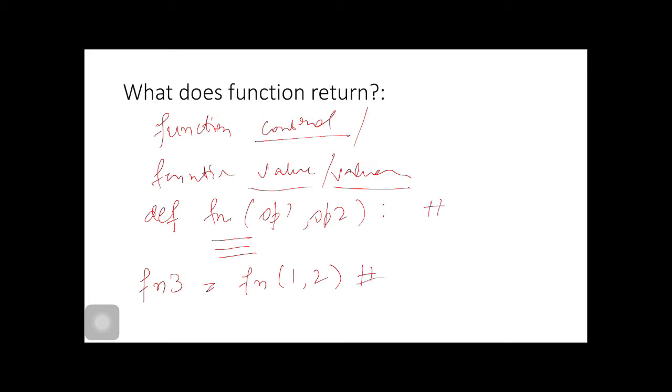This is the call statement and this is the definition of the function. This statement is calling this function. After finishing the body, whether there is a return or it is devoid of return, it will transfer the control to this statement which has called. This is the caller, this is the callee.